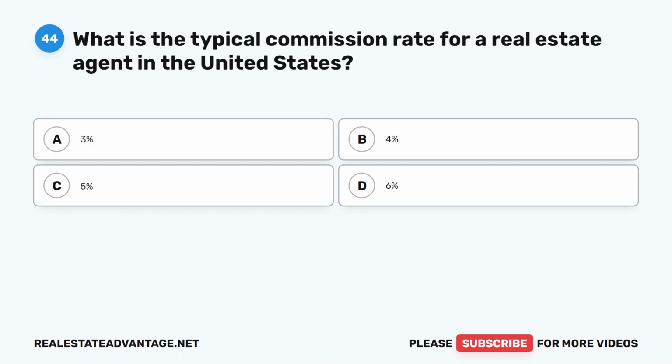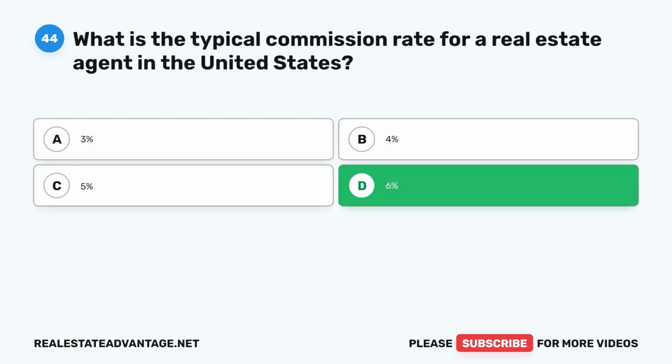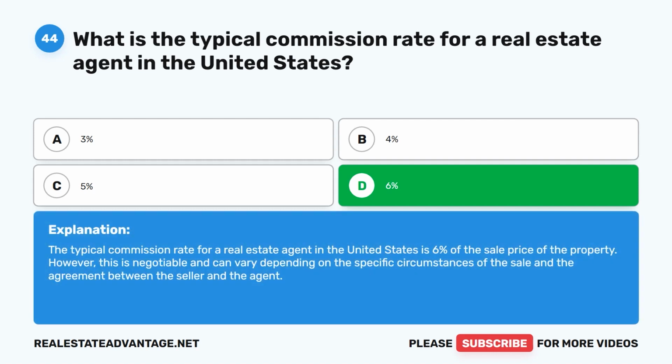Question 44. What is the typical commission rate for a real estate agent in the United States? A. 3%, B. 4%, C. 5%, D. 6%. The correct answer is D. 6%. The typical commission rate for a real estate agent in the United States is 6% of the sale price of the property. However, this is negotiable and can vary depending on the specific circumstances of the sale and the agreement between the seller and the agent.